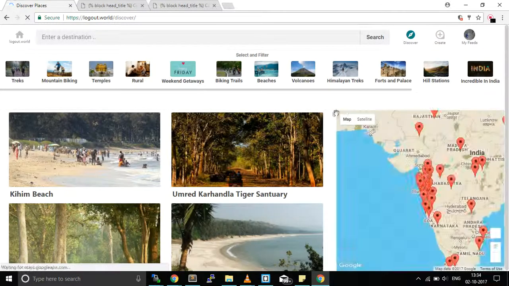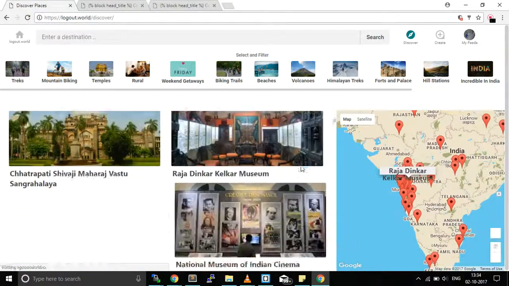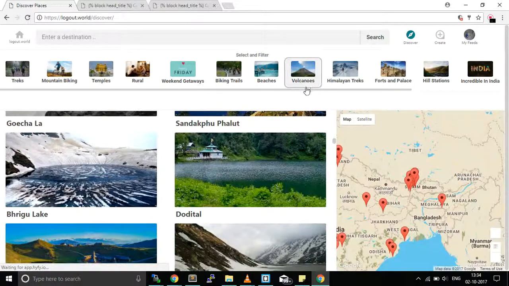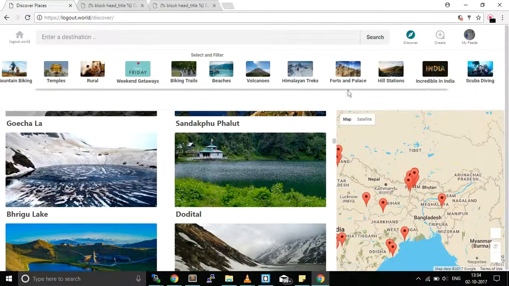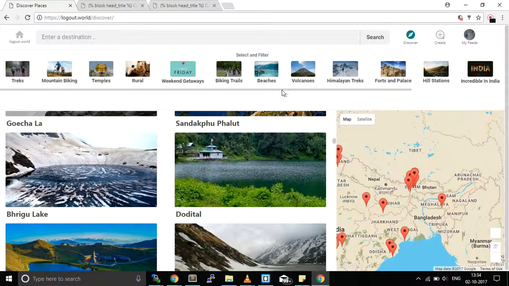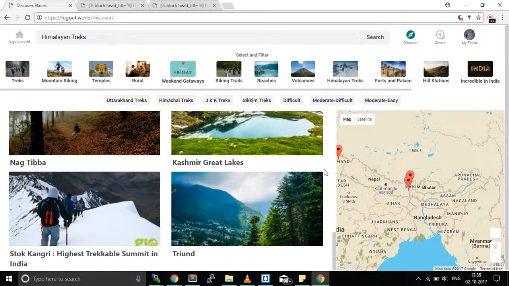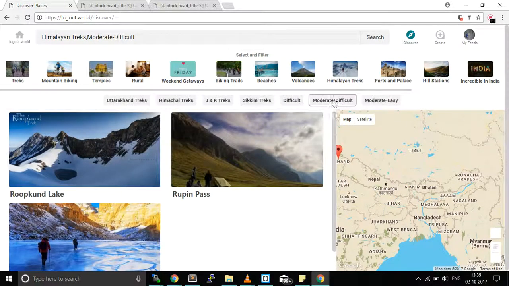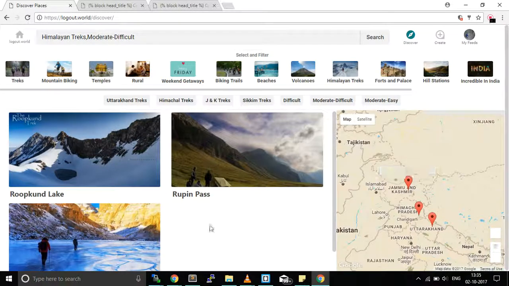So this is our discover page, which gives you all the details of the places, names of the places, and where they are located in India. And how this works is that this is our hobby tag filter, and you can sort what kind of preferences you have on traveling. Let's say I want to go on a Himalayan trek. So it sorts out a list of places for me which are Himalayan treks. I'll say that I prefer a moderately difficult trek, and it has shown me three options.